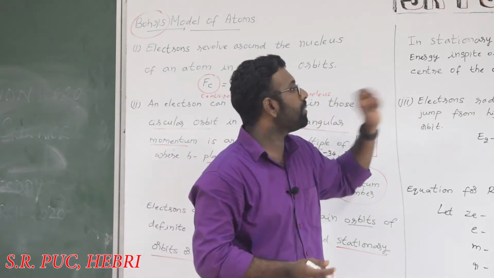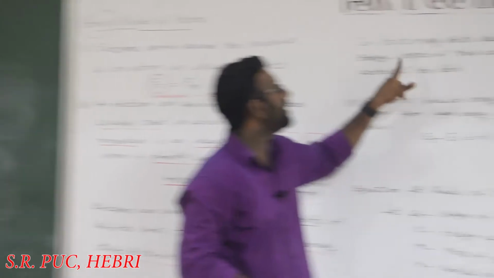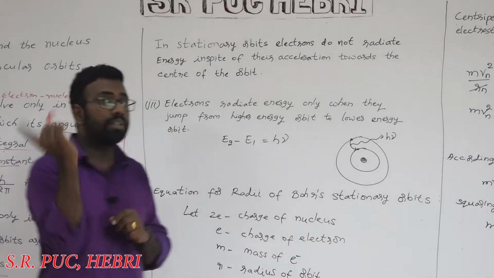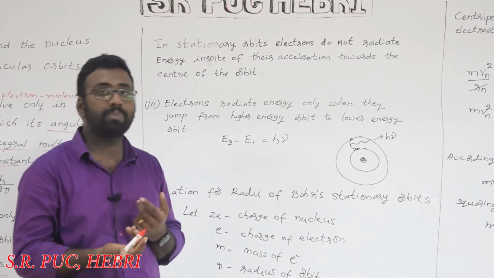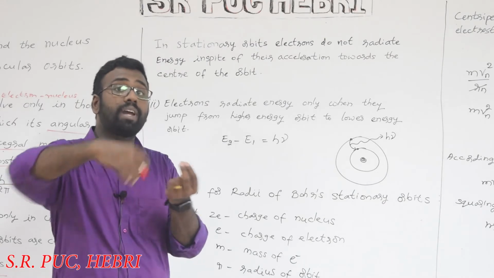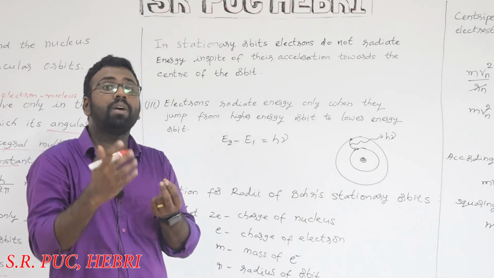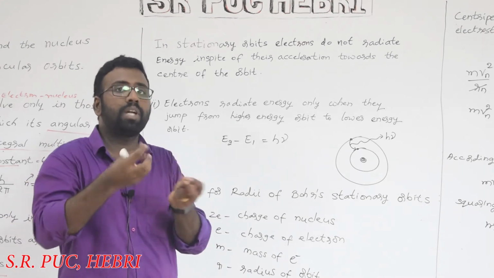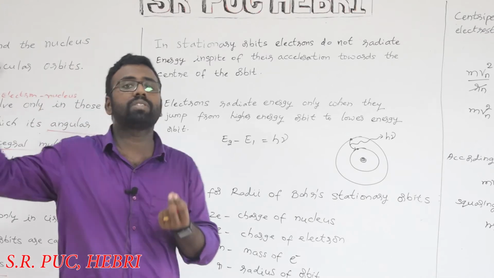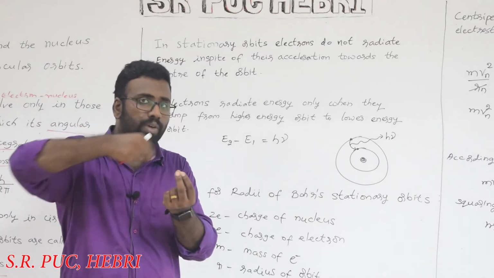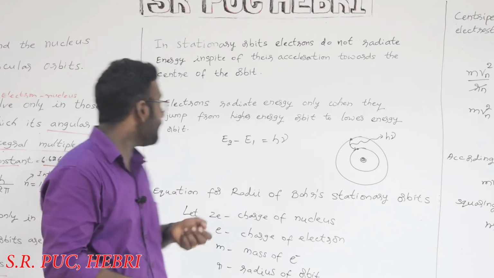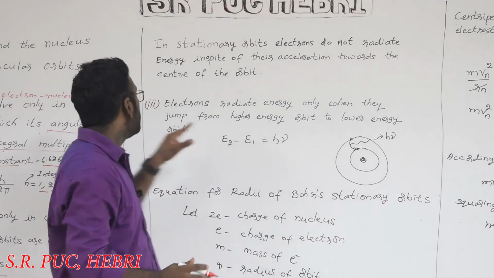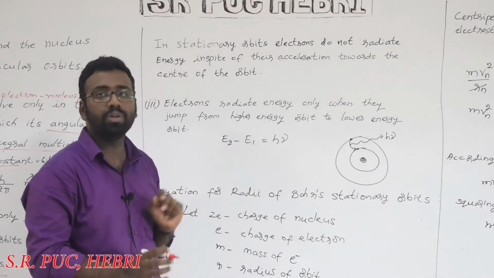In stationary orbits, electrons do not radiate energy in spite of their circular motion around the nucleus. That was a failure of Rutherford. He couldn't explain why electrons, accelerating continuously in a circular path, are not liberating energy. The explanation was given by Niels Bohr, saying that they revolve in stationary orbits. Next point: electrons radiate energy only when they jump from a higher energy orbit to a lower energy orbit.